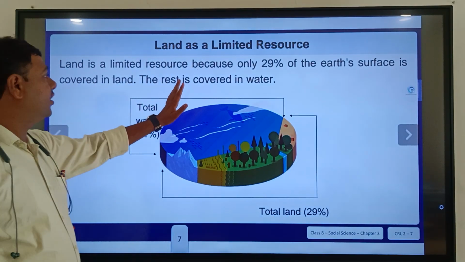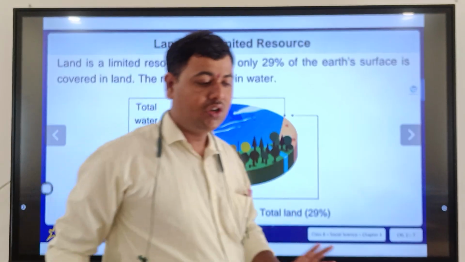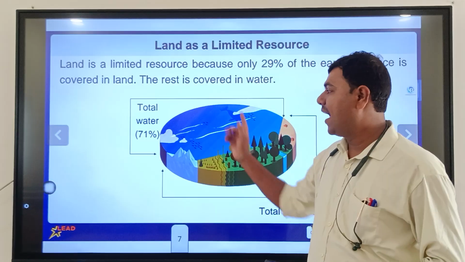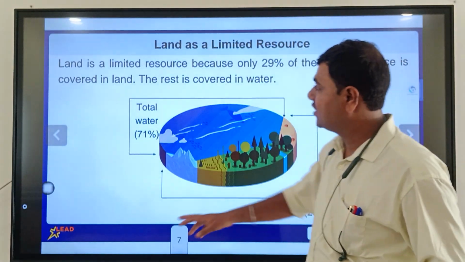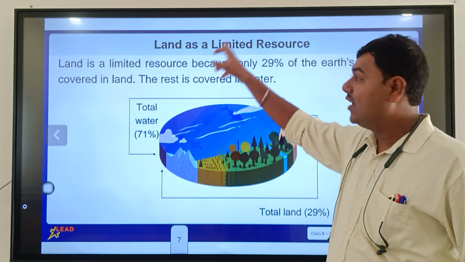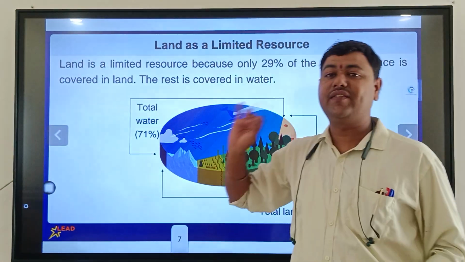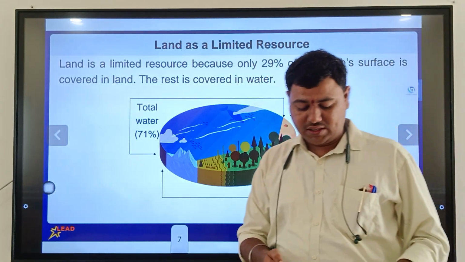The rest is covered by water. So that's why land is a limited resource for us. Only 29% of the earth's surface is covered with land and the remaining area is covered in water.